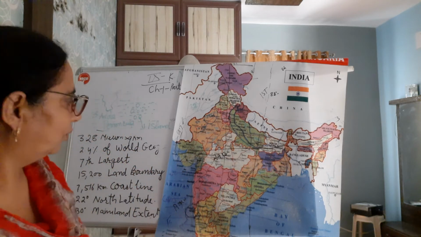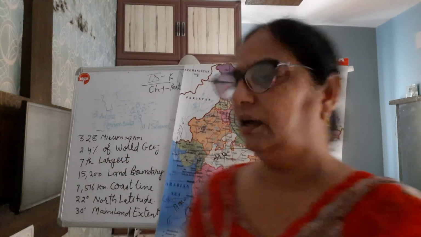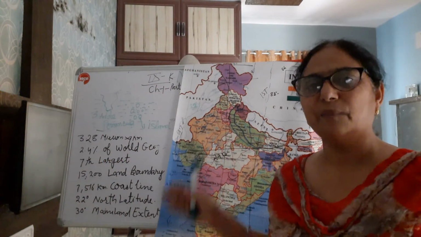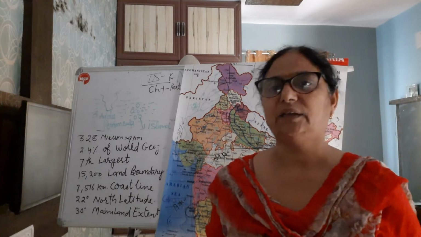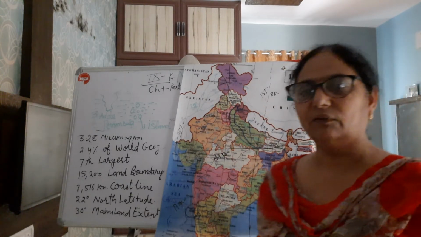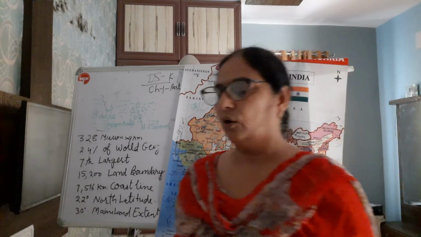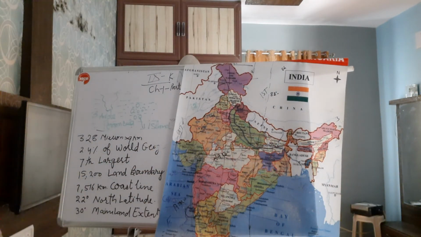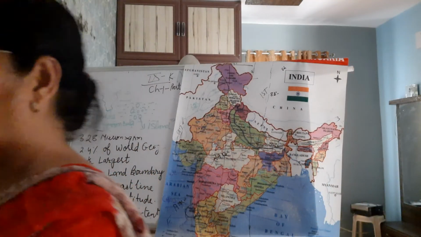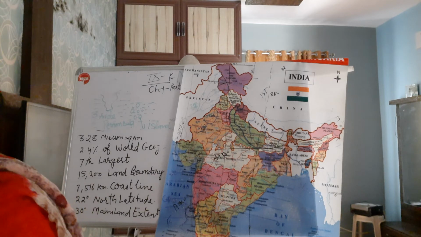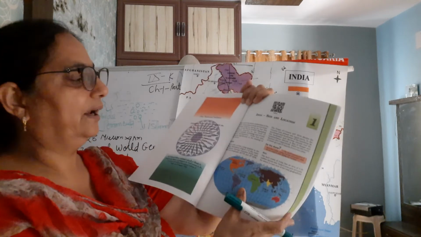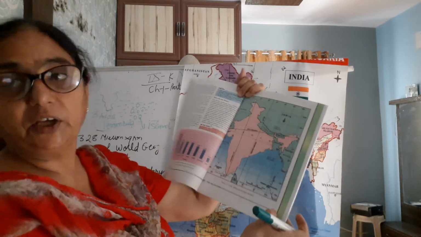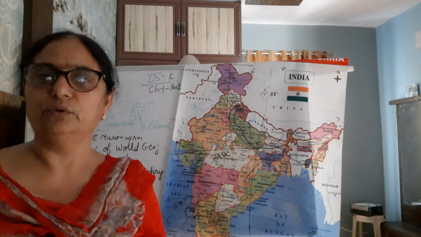Okay students, here you have to cram this data. If you visualize the map accordingly, you will learn easily. Otherwise you have to cram the things, but here you will see latitudinal value, longitudinal value. It is given on page number 1 and page number 3 of your book, first map and second map. Both the maps you have to do today.